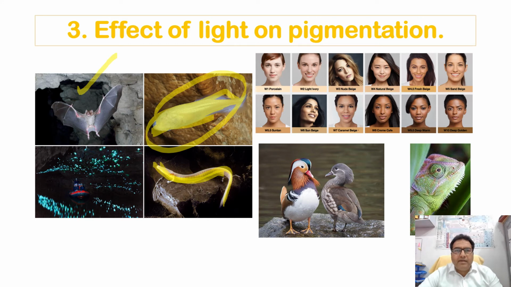So the darkly pigmented skin of the human beings which inhabit the tropics also indicates the effect of the sunlight on skin pigmentation. And secondly, skin pigment synthesis is dependent on the sunlight as well. So light also determines the characteristic pattern of the pigments of different animals, which serve the animals in sexual dimorphism and protective coloration.